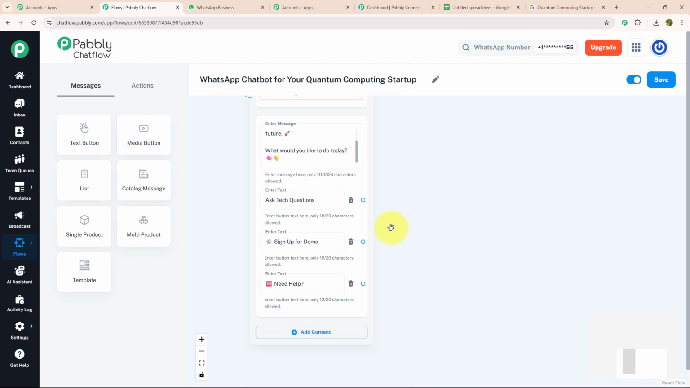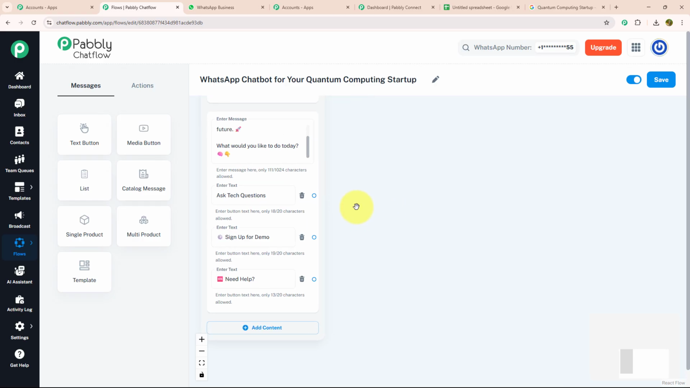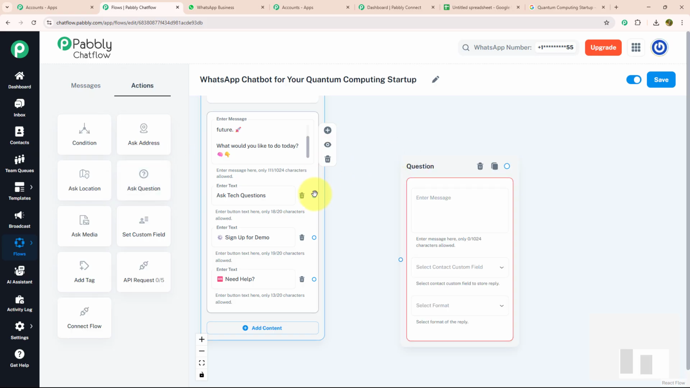Now for each action button, I will enter a separate message. Let's start with ask tech question. For that, I'm going to give an ask box to my customer where they are going to enter their question, and that is going to be stored as a contact custom field so that our customer team or tech team could contact them and solve their question inquiry. I'm going to connect my action button with my question box.